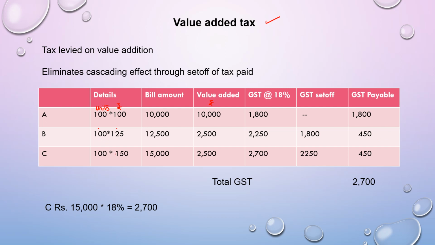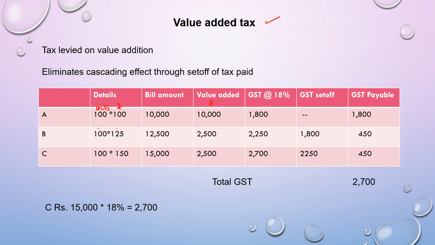Now B is selling to C. C is going to sell ultimately to the ultimate consumer at 150. So the value of that bill is 15,000. What is the value addition here? It is 15,000 minus 12,500, so 2,500 is the value addition. The GST will be charged at 18% on the bill amount of 15,000. 18% of 15,000 comes to 2,700.